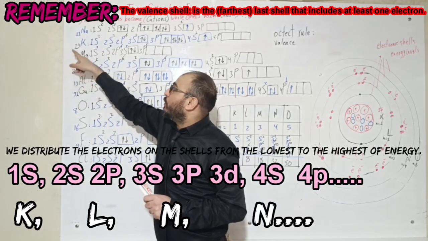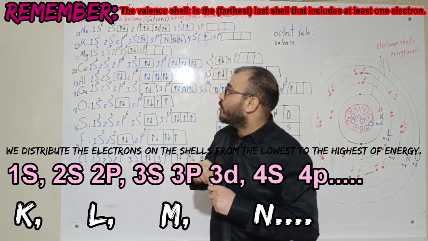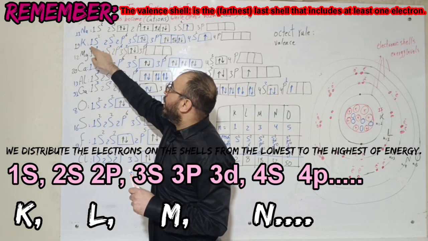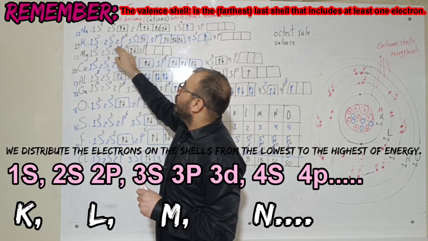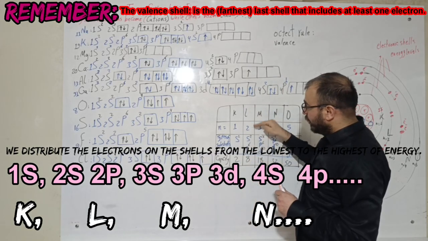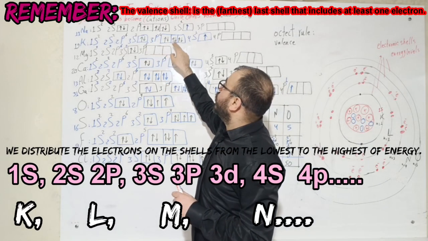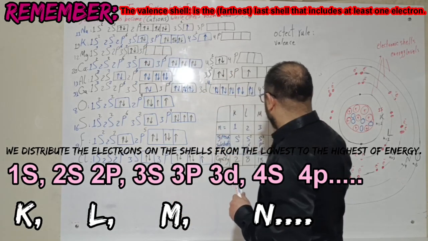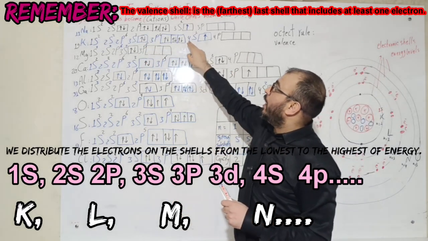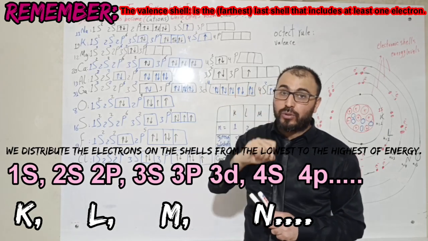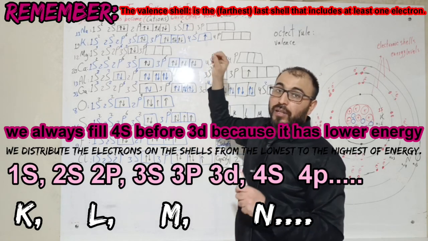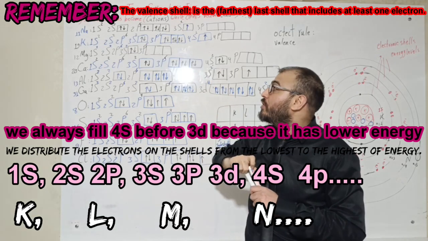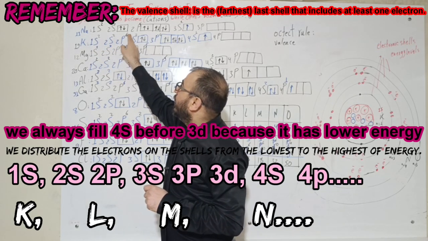Let's take potassium. Potassium has 19 electrons. We distribute them as we know. Here we start with 1s, 2 electrons, 2s, 2p, 8 electrons, because for the third shell we have 3s, 3p, and 3d. And here, my friends, I haven't written 3d because, as I told you before, we fill 4s before 3d, because 4s has lower energy. Here we have 2 electrons, and 8, 10.